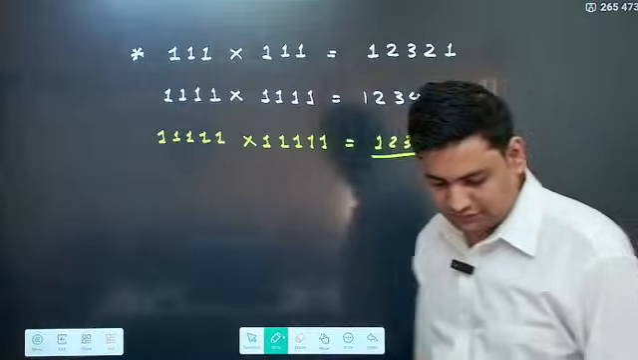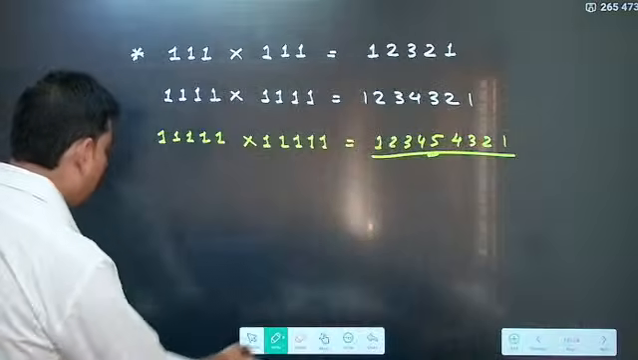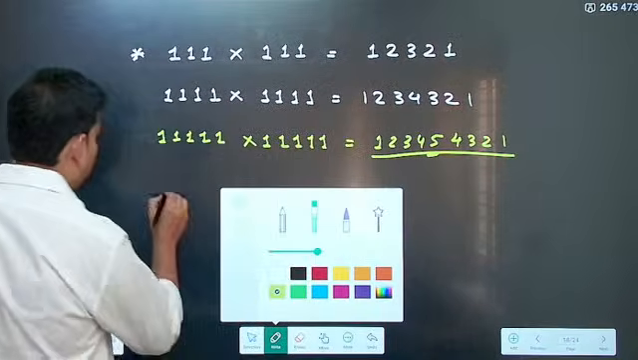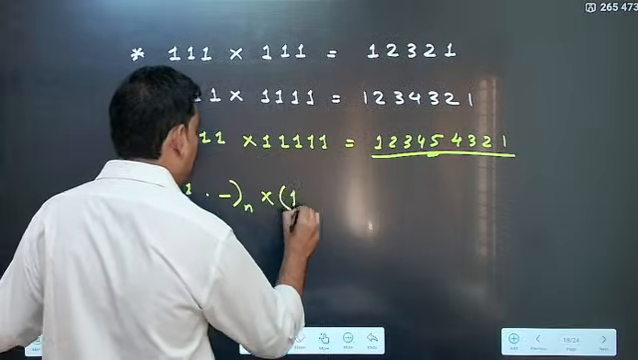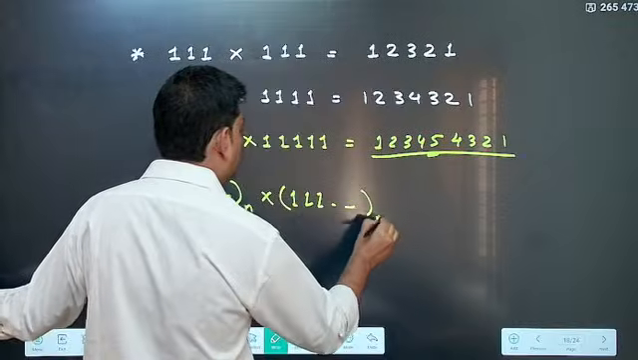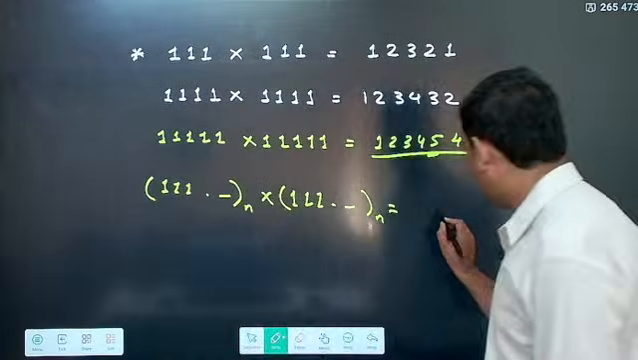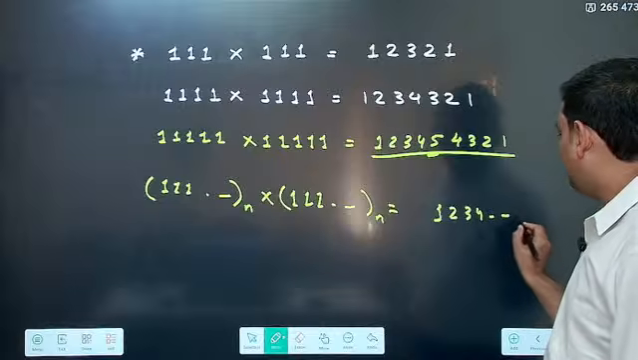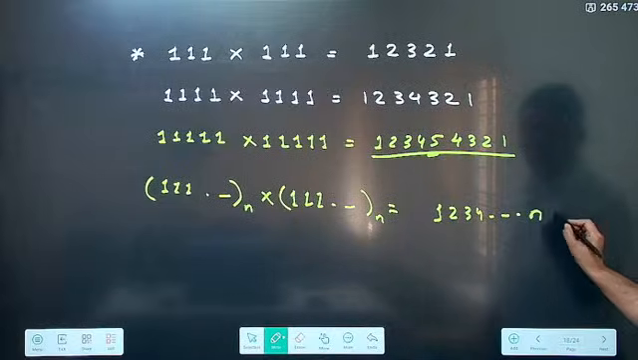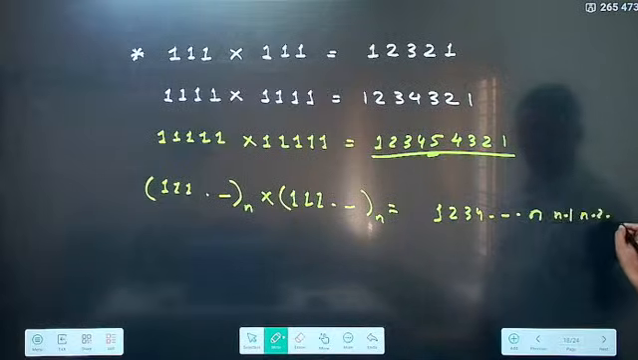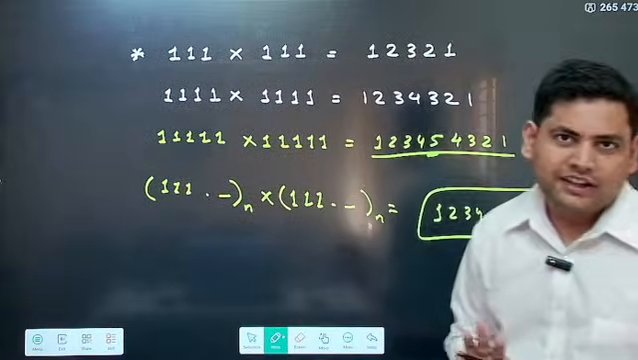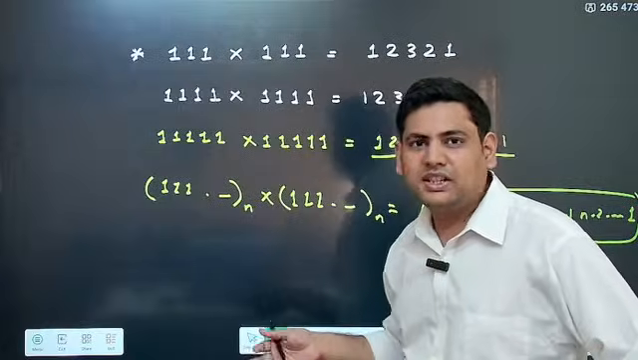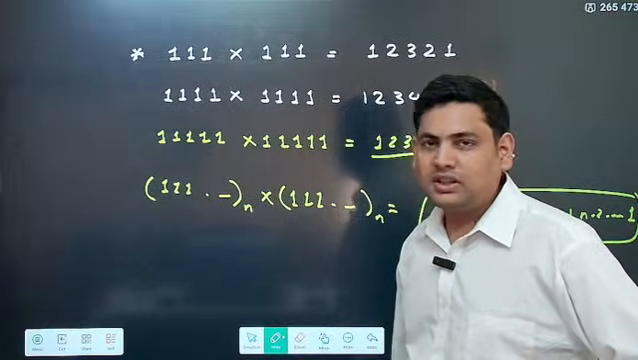Understood? Now if you take any number, for example 111 repeated n times into 111 repeated n times, what you have to do is go till 1 2 3 4 up to n, and then you go n minus 1, n minus 2 and till 1. This will be the answer. Understood? This was a famous pattern that was there.